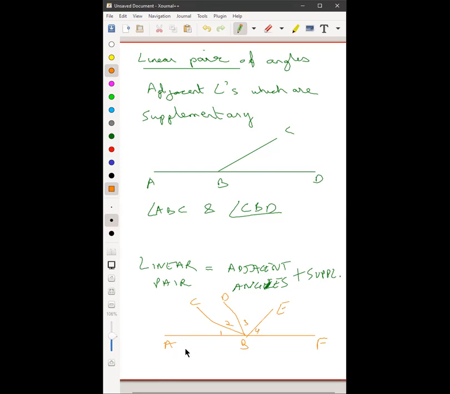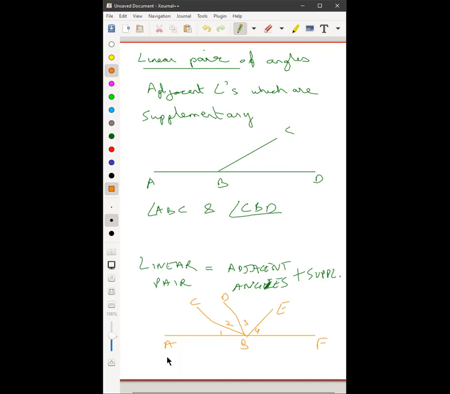Arpita, give me two linear pairs. Any two linear pairs, Arpita? Sir, CBD and DBE. C, B, D. Give me the number. Sir, 2 and 3. Arpita, read what is the definition of a linear pair. Sir, adjacent angles which are supplementary.